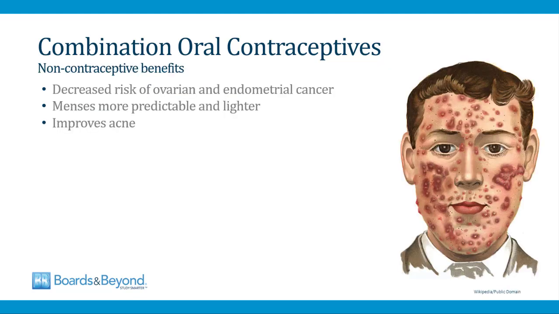Besides preventing pregnancy, combination oral contraceptives have a number of non-contraceptive benefits. First of all, they lower a woman's risk of ovarian and endometrial cancer. They also make menses very predictable and generally lighter, and in the video on abnormal uterine bleeding, I talk about how combined oral contraceptives are a major treatment option for many forms of abnormal uterine bleeding, and that's because they make menses more predictable and lighter. And then lastly, combined oral contraceptives have been shown to improve acne, so for many women this is an additional benefit of taking these drugs to prevent pregnancy.